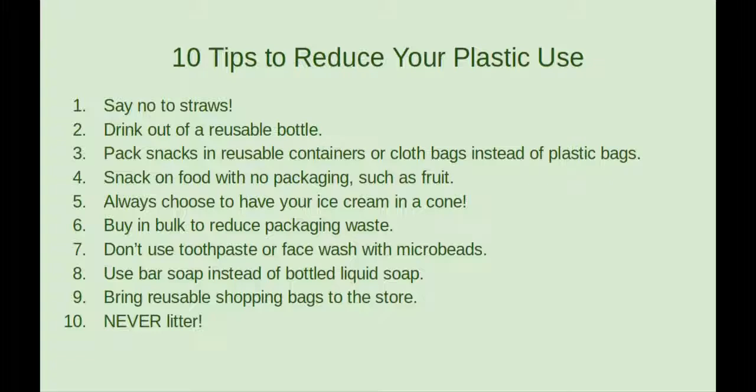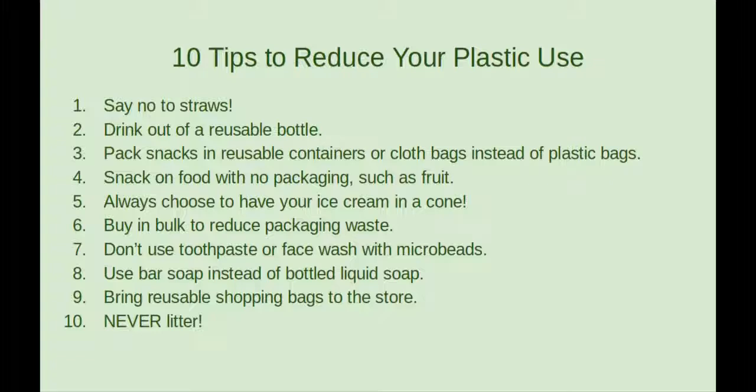There are ways we can all help by reducing our plastic use. First, say no to straws when you are having a beverage. Second, drink out of reusable bottles instead of single-use plastic bottles. Third, pack snacks in reusable containers. Number 4, choose snacks that have no plastic packaging, such as fruit.